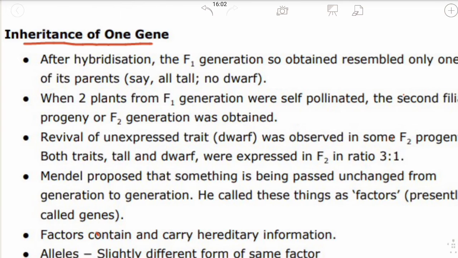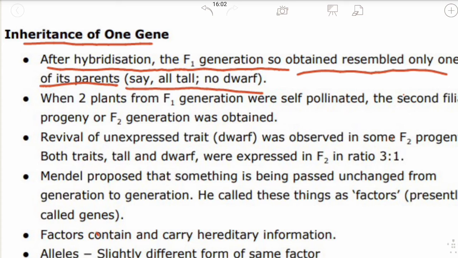Inheritance of one gene. We will understand how inheritance takes place in one gene. After hybridization, the F1 generation so obtained resembled only one of its parents, say all tall, no dwarf.